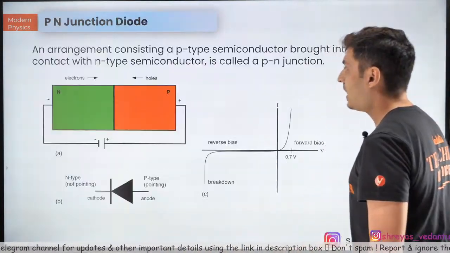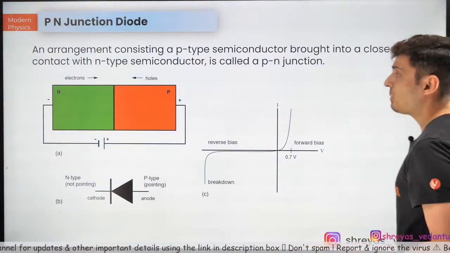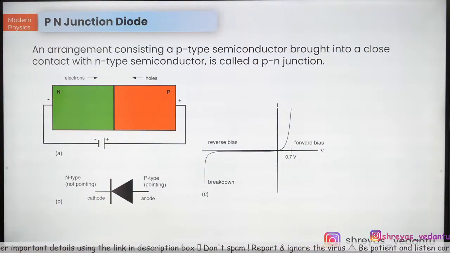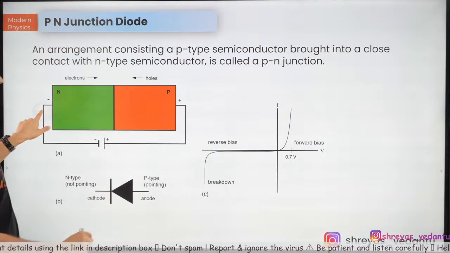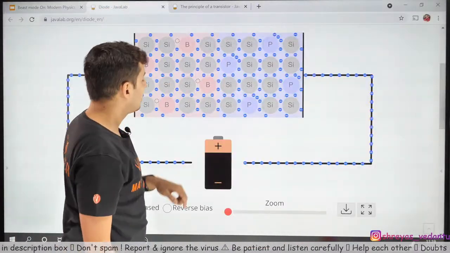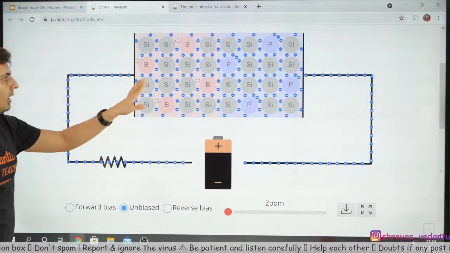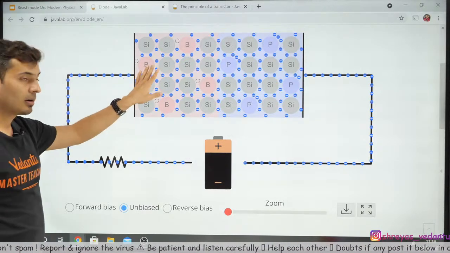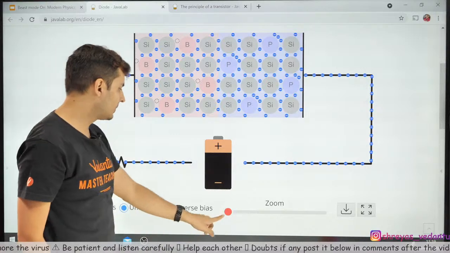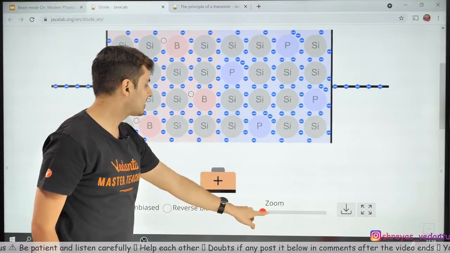Alright, cool. Now, talking about biasing, let me in fact show to you what happens in case of biasing. Just one second. Look at this. I hope you can see this particular simulation. I'm going to change the bias soon. Okay, let's just see what is there.